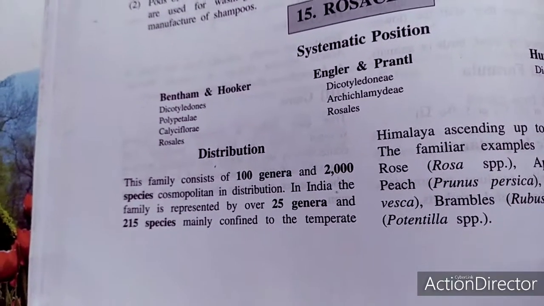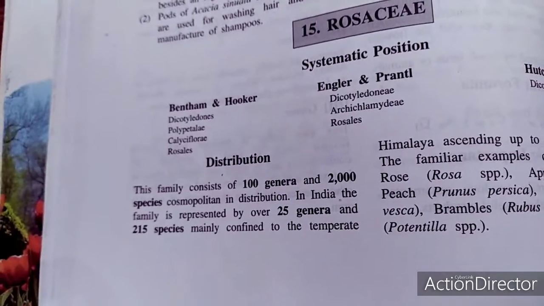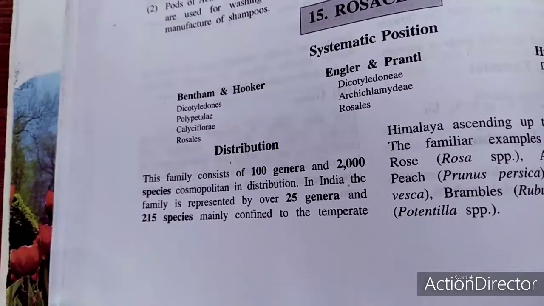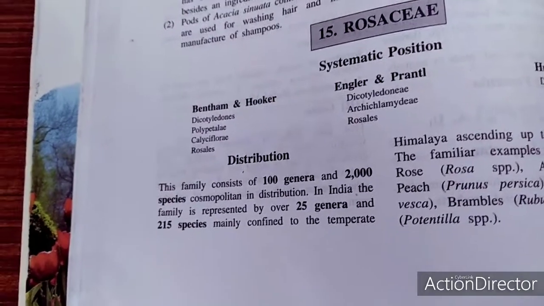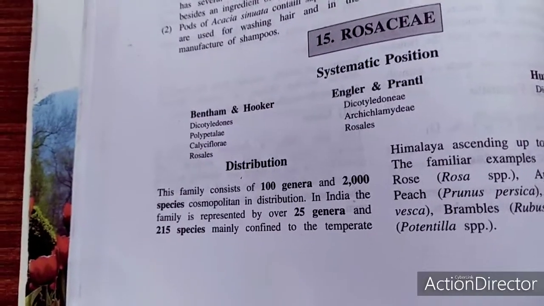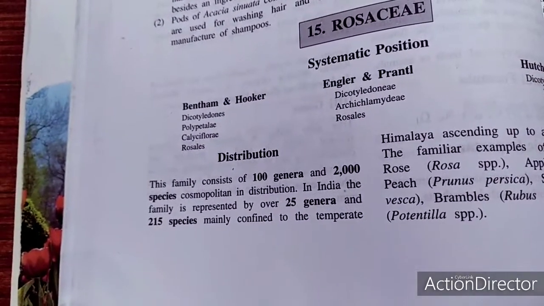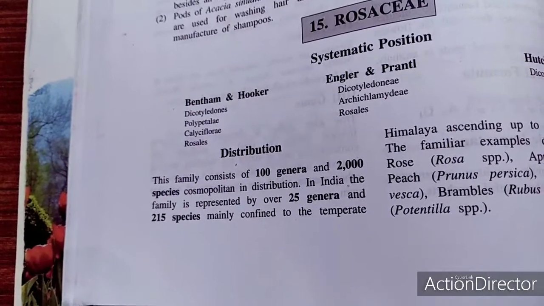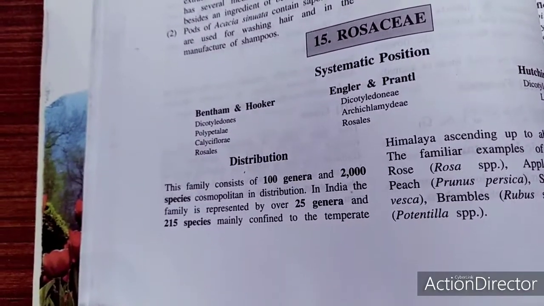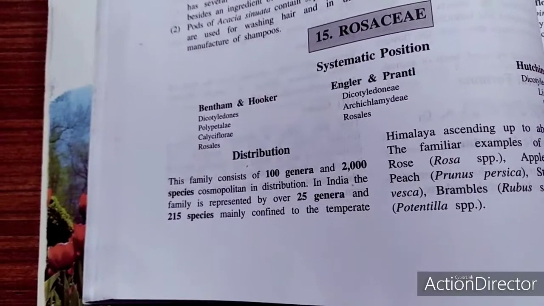There are other very good examples, which are very common and which we use. For example, Prunus persica, aru, peach, belongs to this family. Prunus amygdalus, badam, almond, also belongs to this family. Prunus armeniaca, apricot, also belongs to this family. Prunus domestica, plum, alucha, also belongs to this family. Prunus avium, cherry, and Prunus cerasus, cherry, also belong to this family. Pyrus communis, naspati, pear, also belongs to this family.